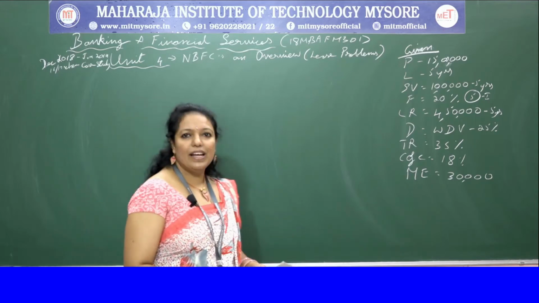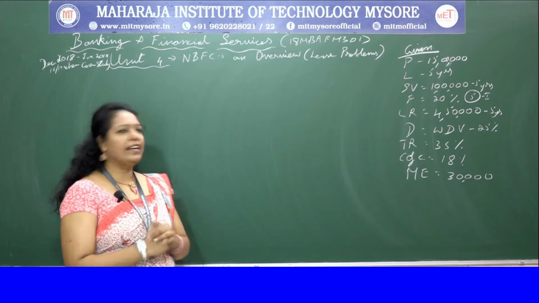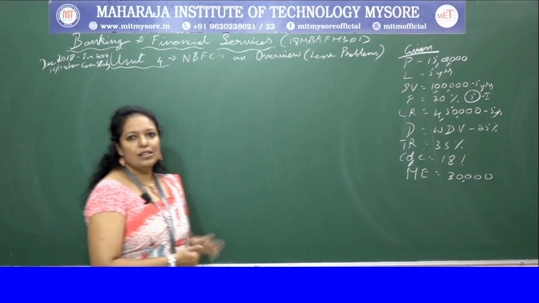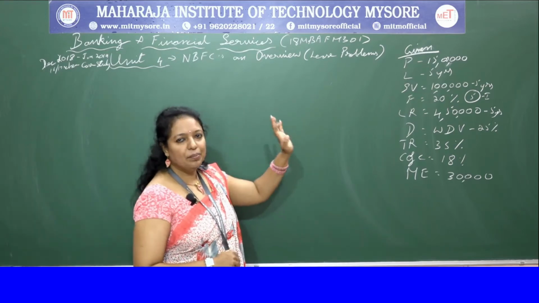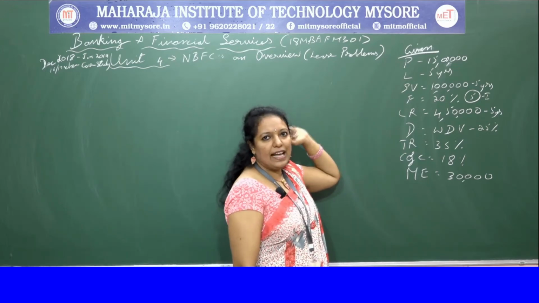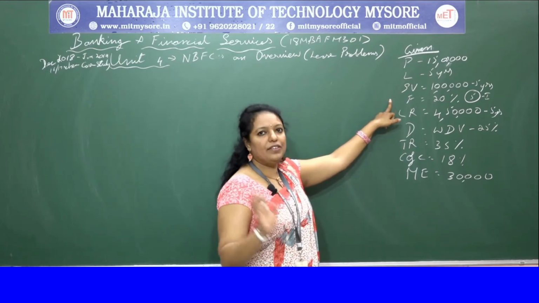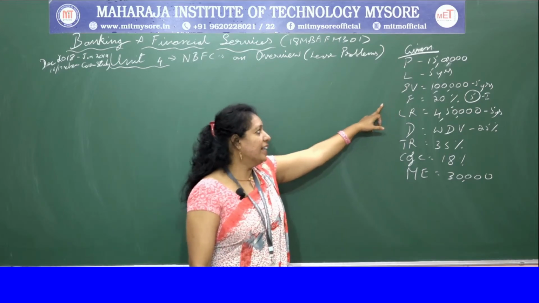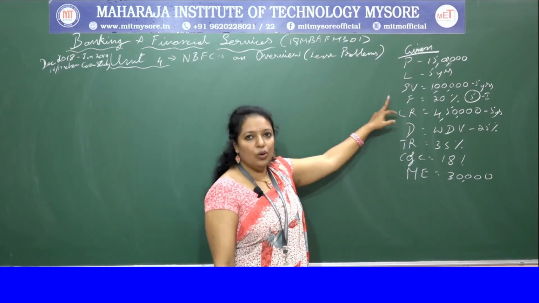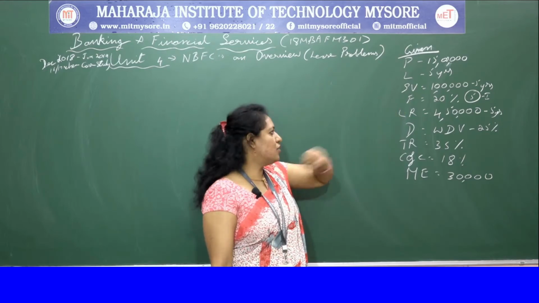So I've read the problem for you. Now I've already written the given on the board, so we'll just revise what is given in the problem so that you can understand properly. Purchase price is 15 lakhs and the life is 5 years. Salvage value, that is after 5 years you are going to get 1 lakh. Then the loan is 20%, in 5 equal installments.